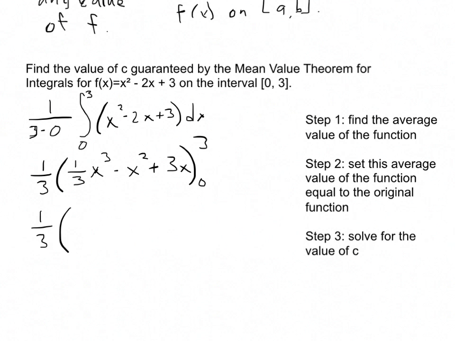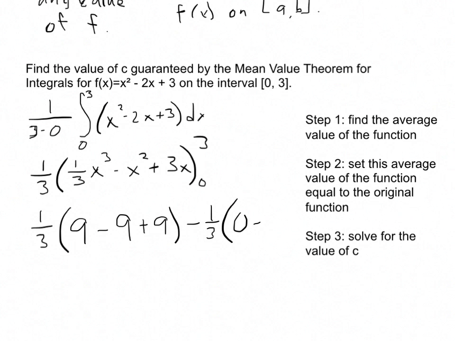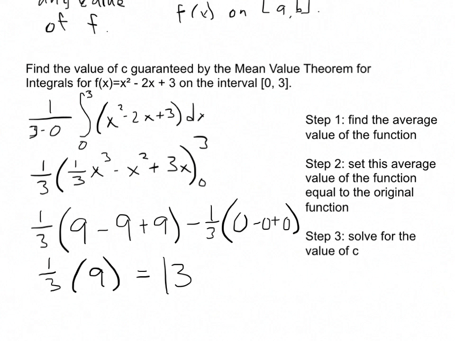This is 1/3, and I'm going to do a little bit of plugging in and simplifying at the same time. When the 3 gets plugged in here, because remember I plug in the top minus the bottom, I'll get 27 times 1/3, so 9 minus 9 plus 9 minus 1/3 times, and when I plug in 0 to all of these, I'm just going to get 0 for all of them. So in short, this is going to be 1/3 times 9, and so the answer I'm getting for step 1 for the average value of the function is 3. So this is my average value of f, right?